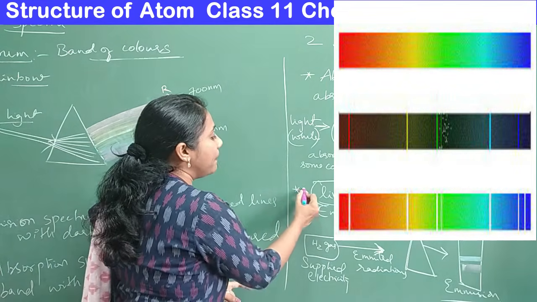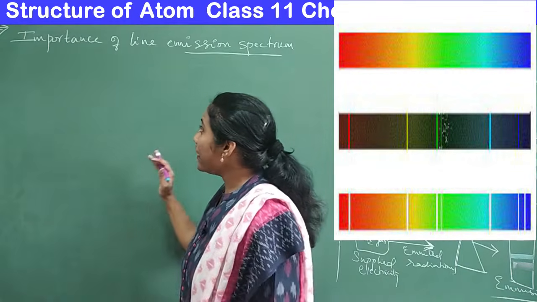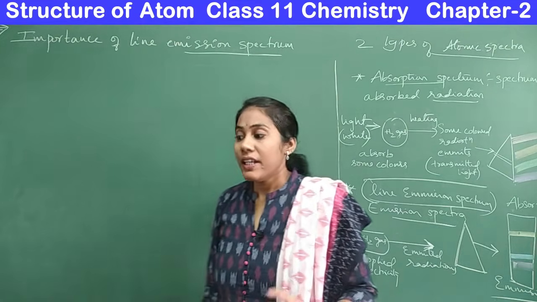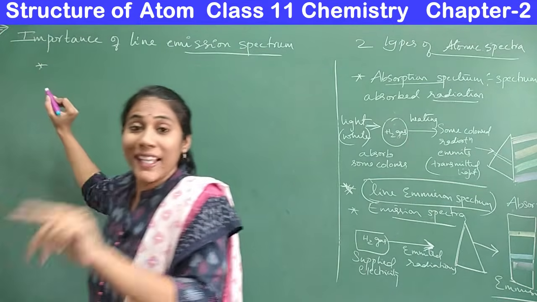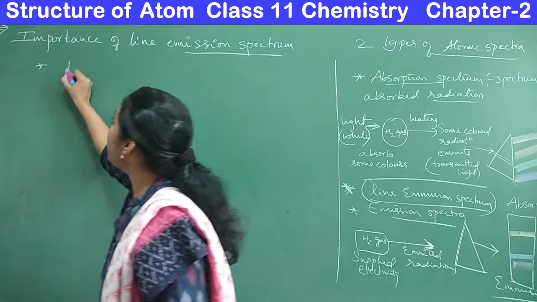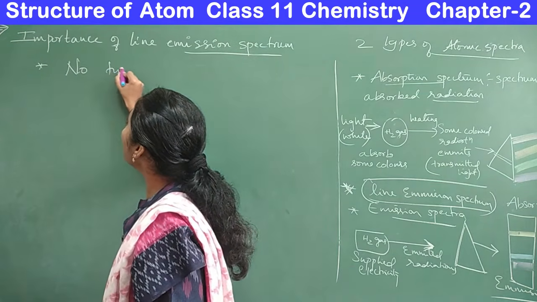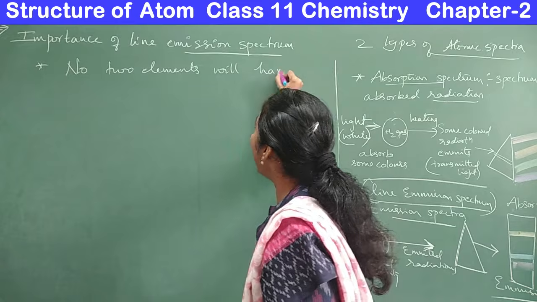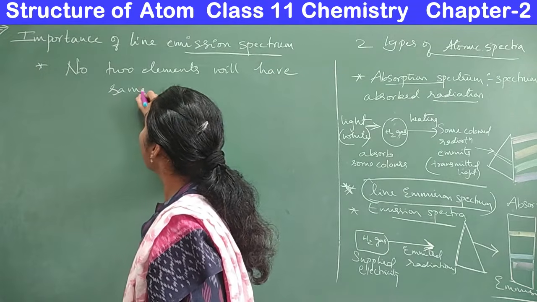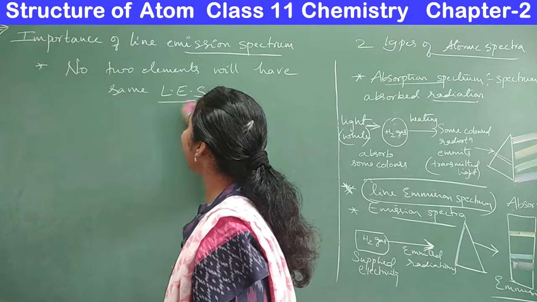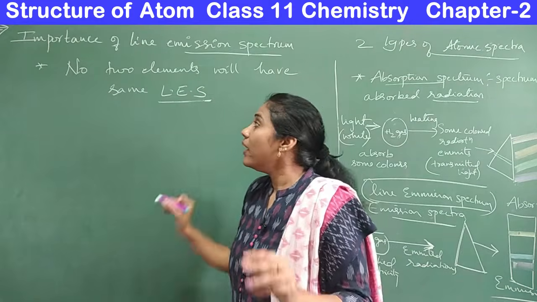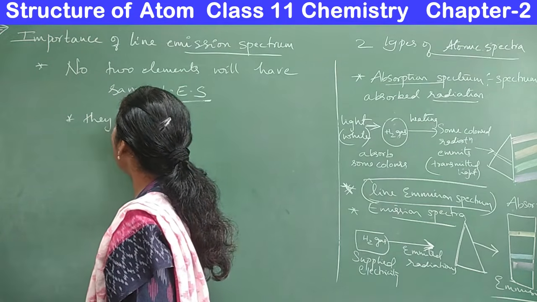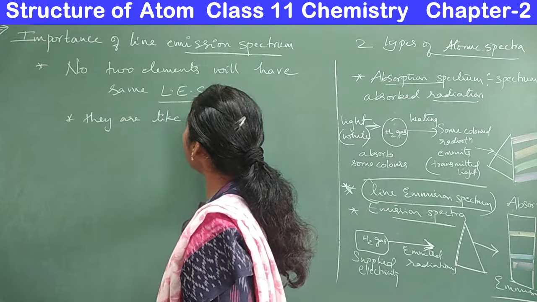This is really very, very important. Let us talk about why the line emission spectrum is so important. The first point is that no two elements will have the same line emission spectrum. LES means line emission spectrum. They act like fingerprints for elements.